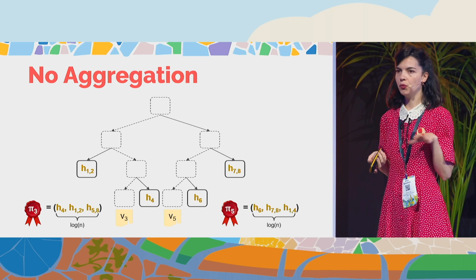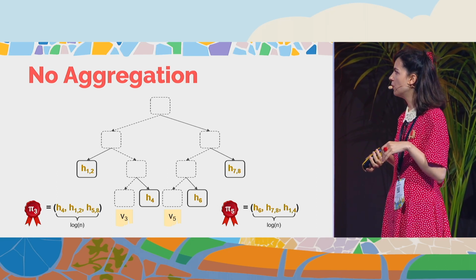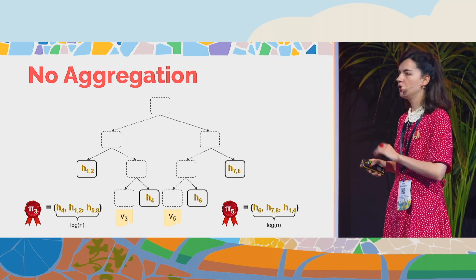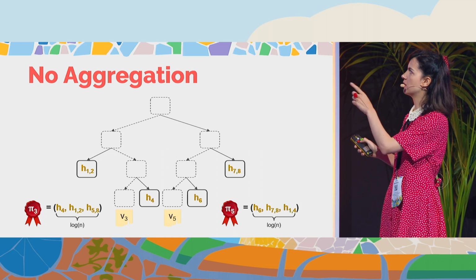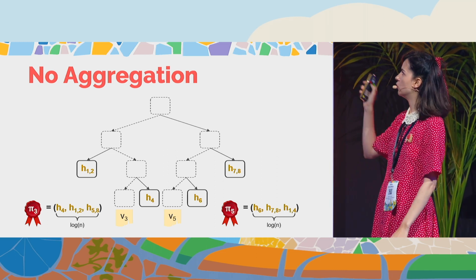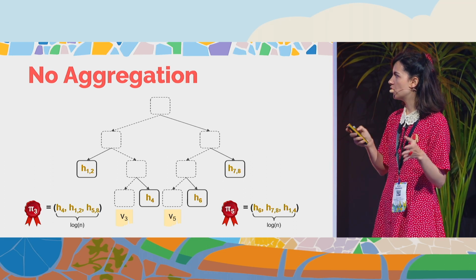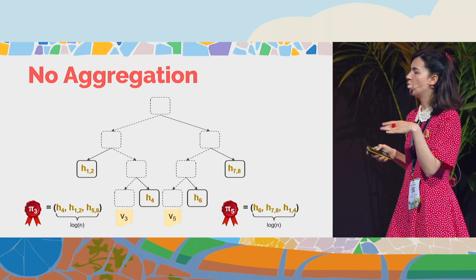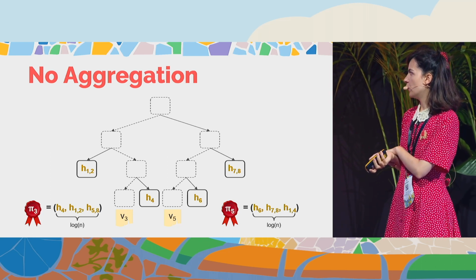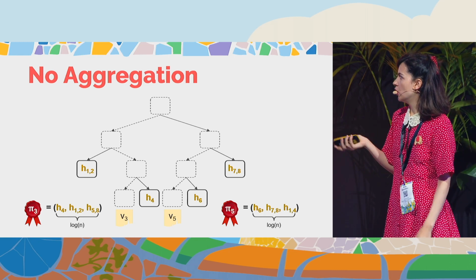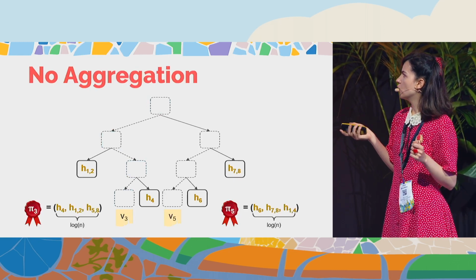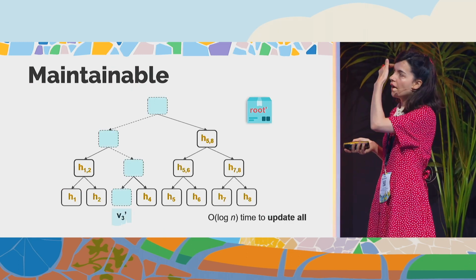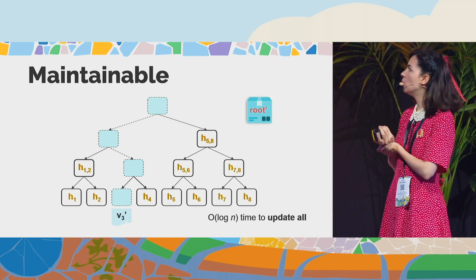If we have to open two positions at the same time, v3 and v5, the best we can hope is that they come from different halves of the Merkle tree, and we can just gain two elements there. But the size of each proof stays logarithmic in the size of the vector, so we have to provide as many proofs as positions we are asked to open. One way around this is to use a SNARK and aggregate this together inside the SNARK.